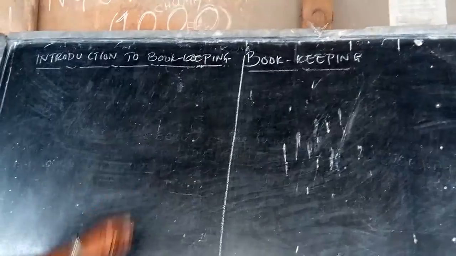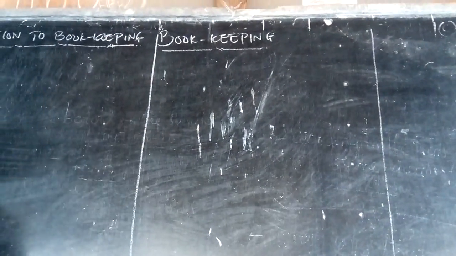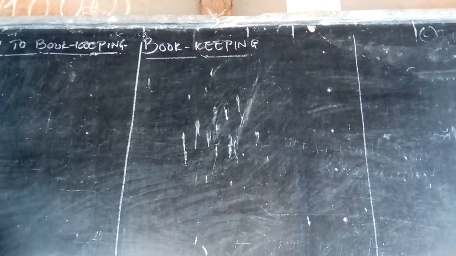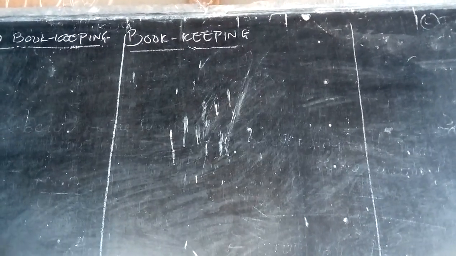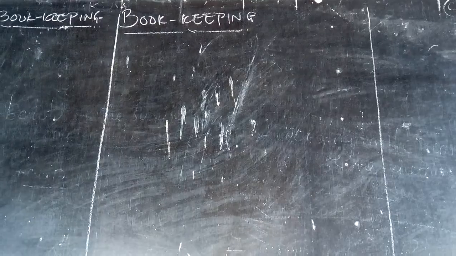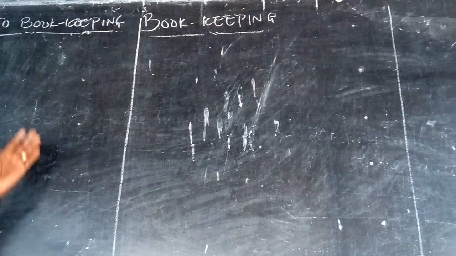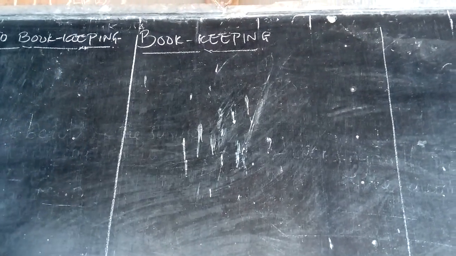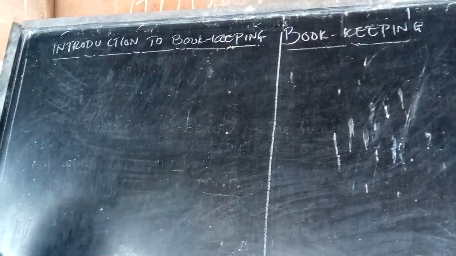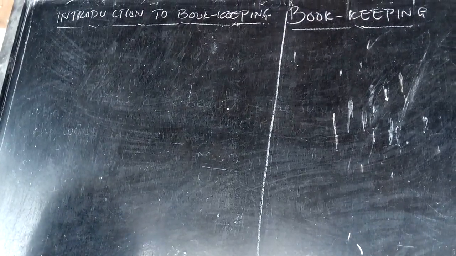So first of all, we need to know what is bookkeeping. When you're talking about bookkeeping, we are referring to a branch of accountants. That is an art of recording business transactions in terms of money. At the end of the day, we need to know why we are studying this subject called bookkeeping. We are studying this because of the objectives that we have under this course or subject, bookkeeping.